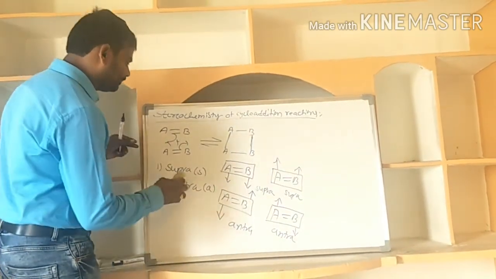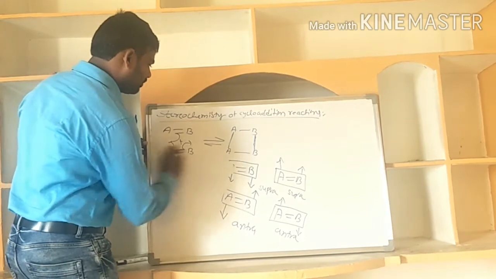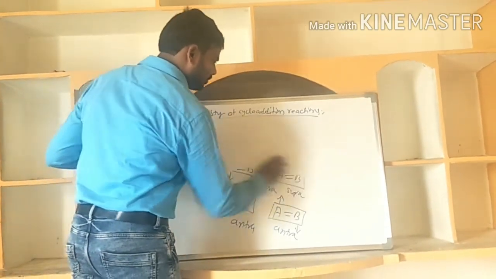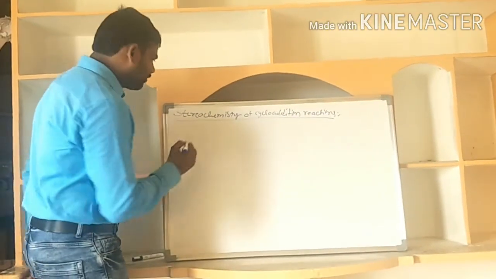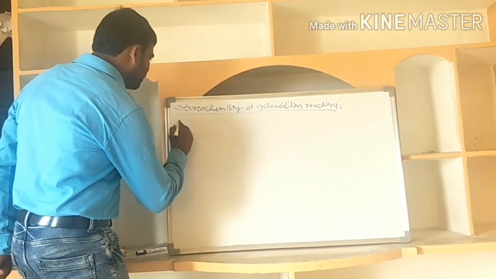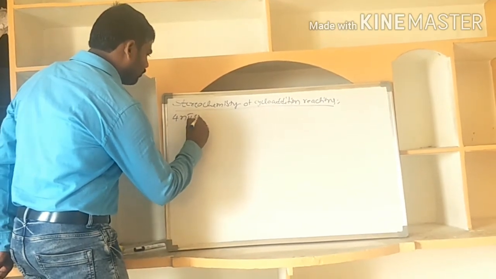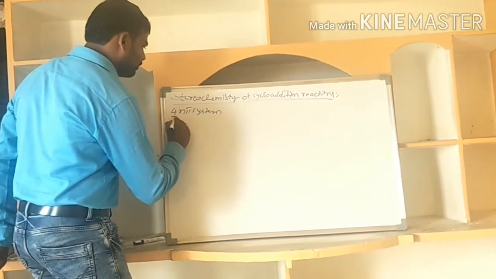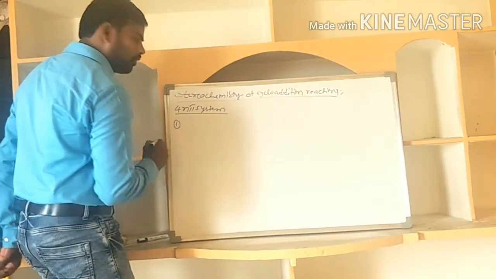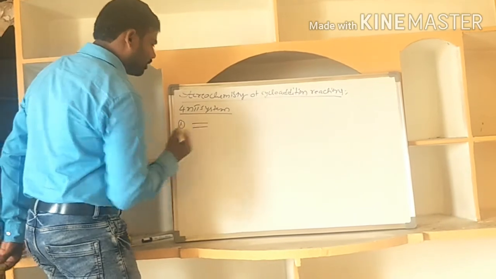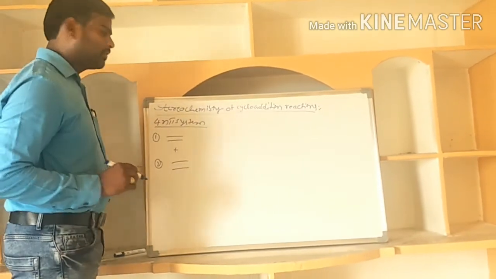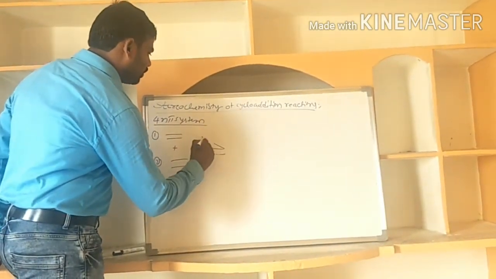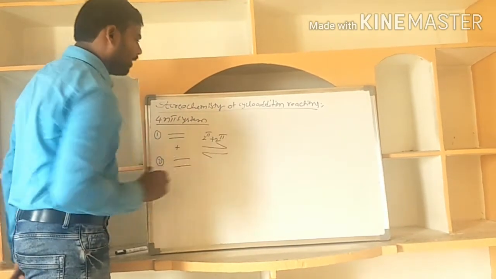Okay. Now I'm taking one example. I'm writing the 4 plus 2 system. For the 4 plus 2 system, that is the first molecule plus the second partner. This is 2 pi plus 2 pi.